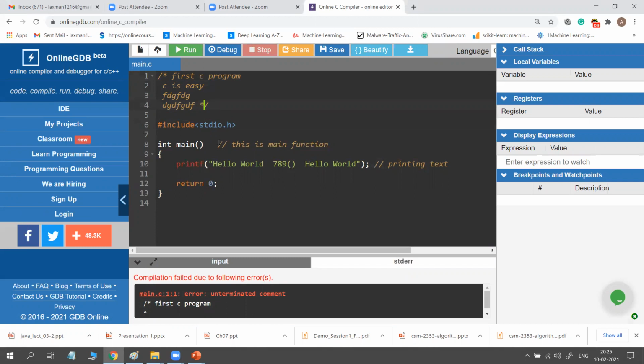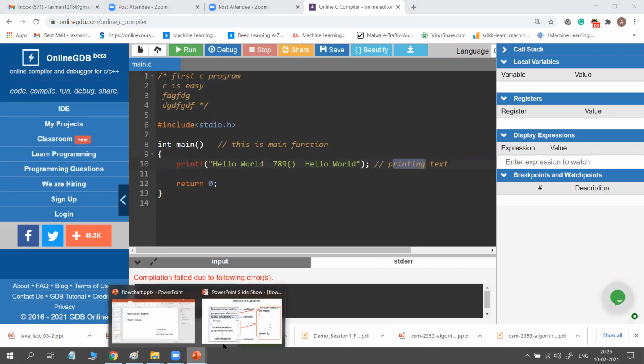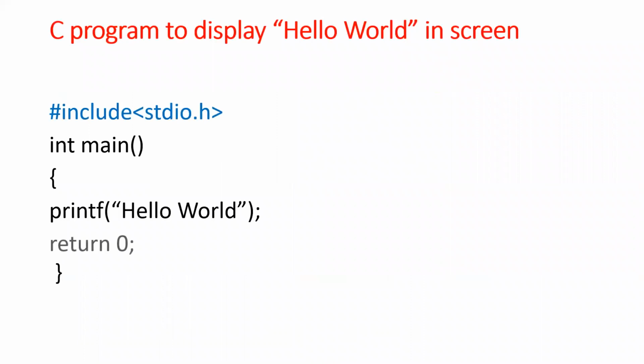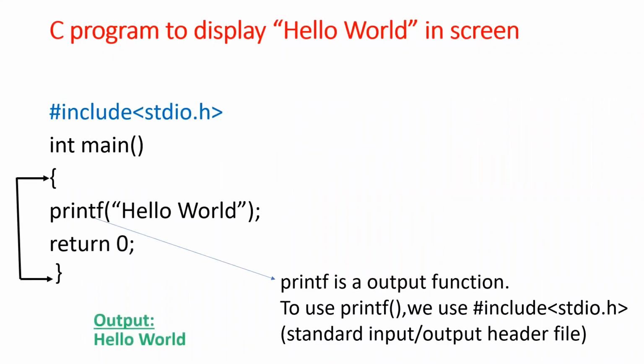There are two types of comments. This is a single line comment and this above one is multi-line comment. This is only for understanding. For example, I write here, this is main function. This is printing text like this. This is only for understanding purpose. And there is no importance given by the compiler to these comments. Okay. So this is our first C program we completed. So now we will try to see some more programs.